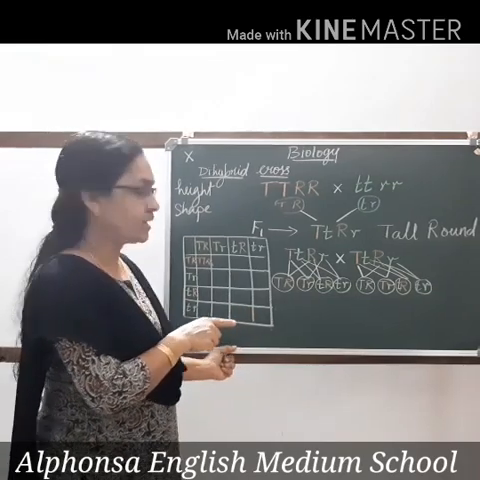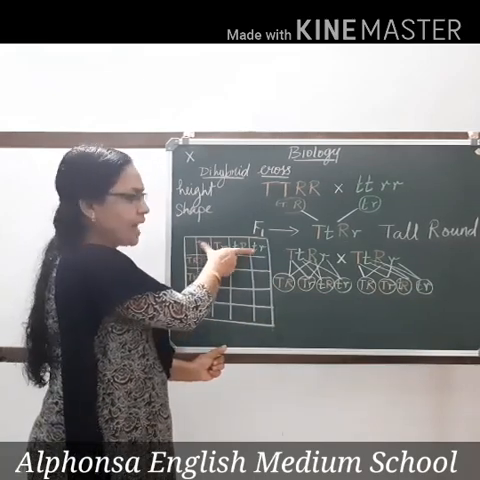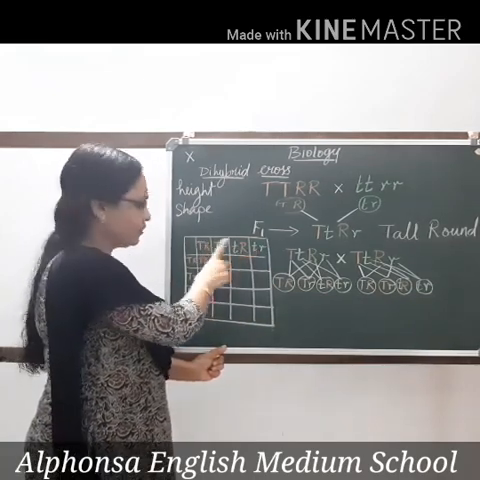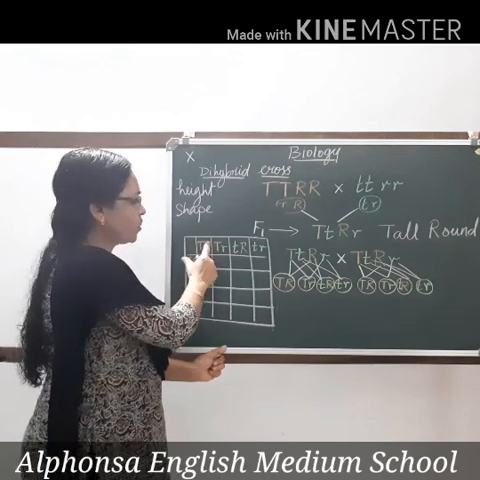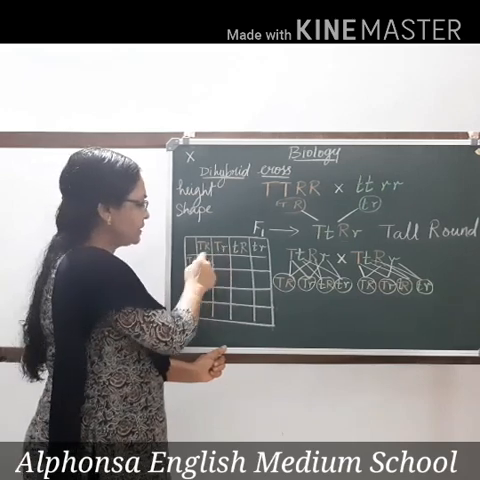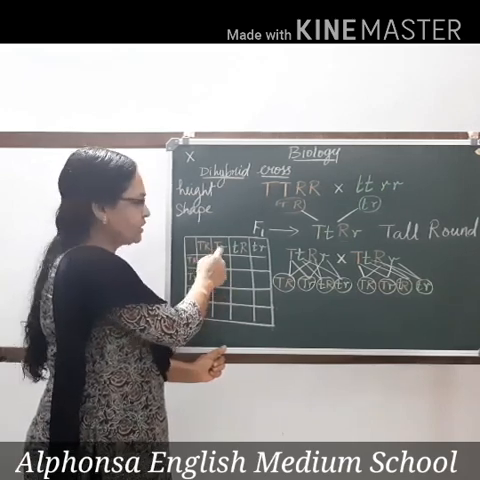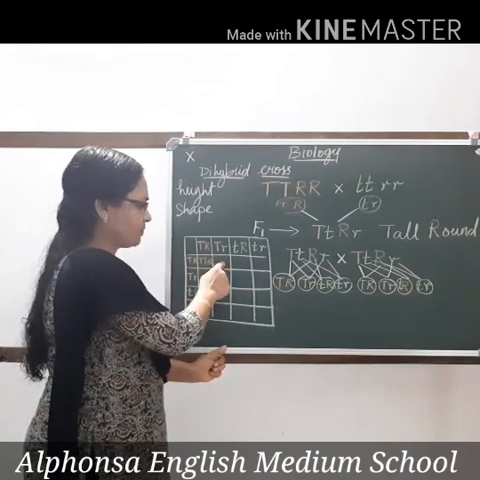Hope you understood. Once again I repeat. You draw the box table like this. Write the 4 gametes horizontally. 4 types of gametes vertically this side. Then you cross this both. This and this you will cross and write here. This and this you will cross and write here. You just have to take and write capital T, capital R, small r.